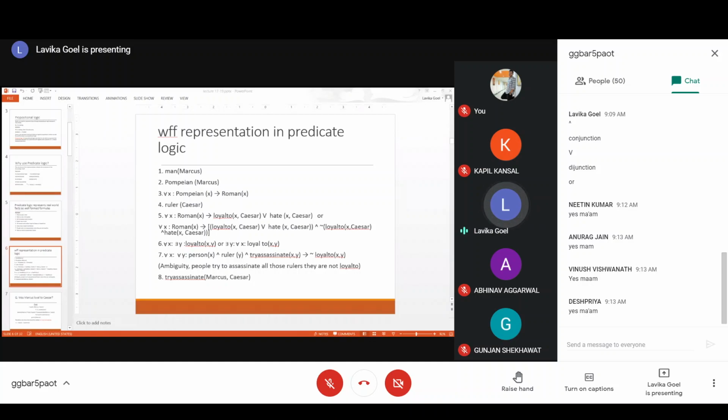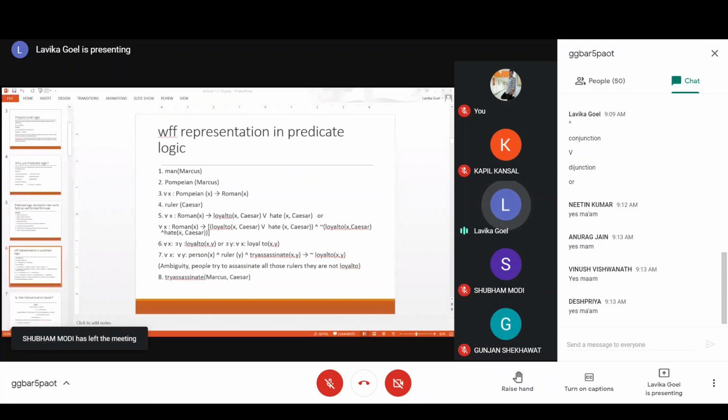If you take it in the reverse way, the meaning will be different. So one way is: for every x there exists some y such that x is loyal to y. So this will mean that there is a y for every x. Okay, so there is a person for every x. So that means every x is loyal to some y. So for every different individual, some other individual exists to whom he is loyal, right?